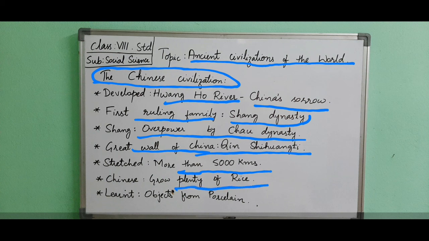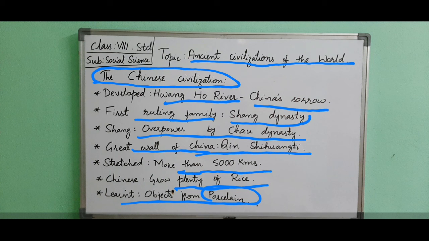The Chinese used to wear thin cotton dresses. They used silk too and engaged in silkworm rearing. Silk manufacturing was a prominent industry. The Chinese used to make excellent pottery and had learned to make various objects from porcelain. Here porcelain means a hard white substance that is used for making expensive cups and plates. It is called porcelain.